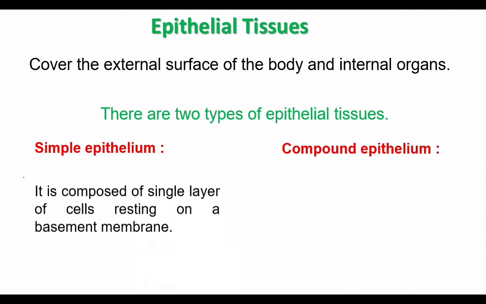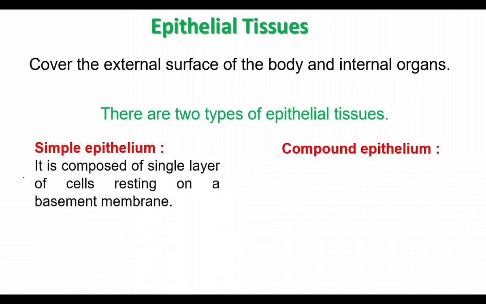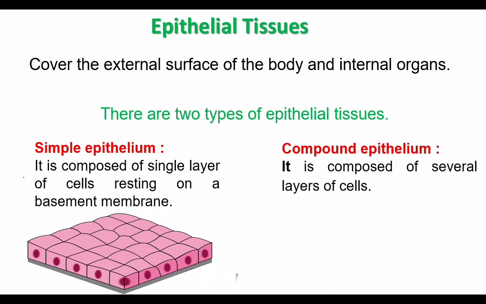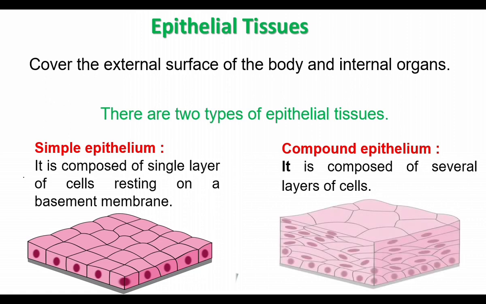Simple epithelium is composed of a single layer of cells resting on a basement membrane. Here the diagram shows a single layer of cells. The cells rest on a basement membrane. Compound epithelium is composed of several layers of cells. Here this is a compound epithelium. It has many layers of cells.